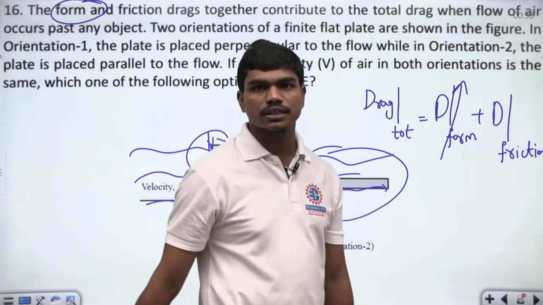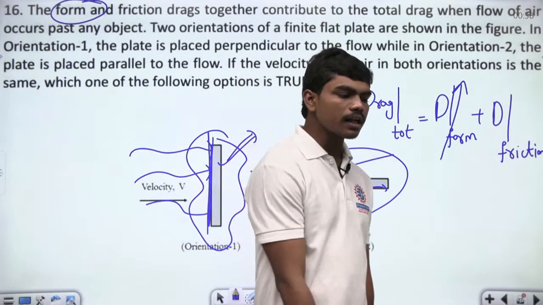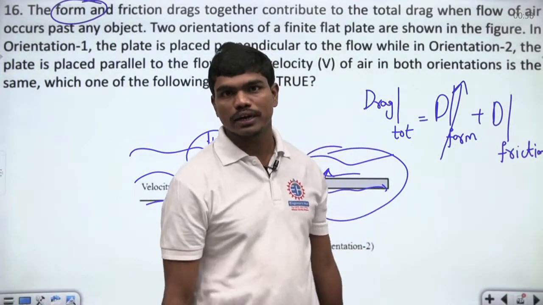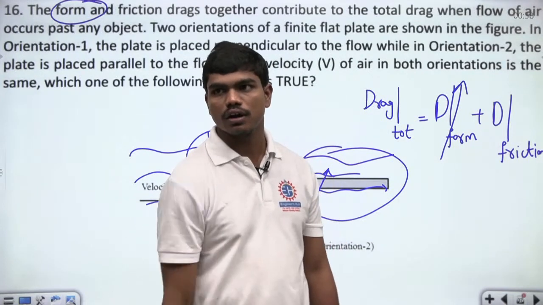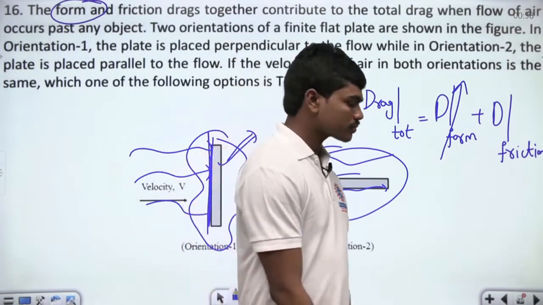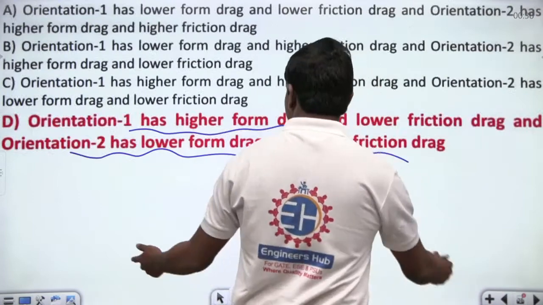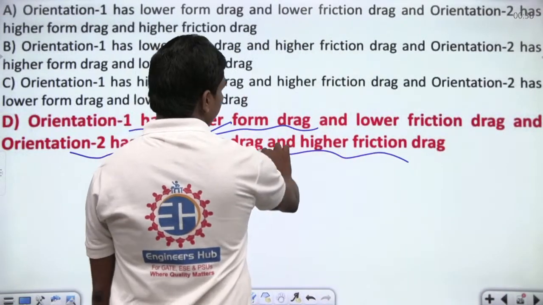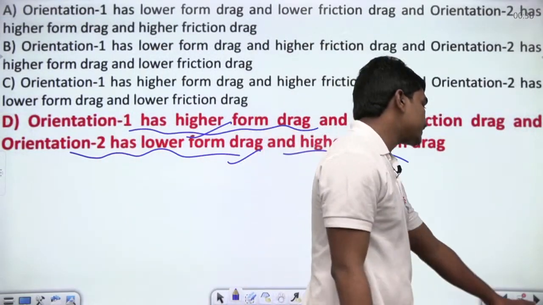Okay, so orientation matters a lot, and this plays a very important role when creating lift forces and all in aerodynamics. Anyhow, C is the correct answer for this. This has a higher form drag, and of course higher friction drag in the second case.